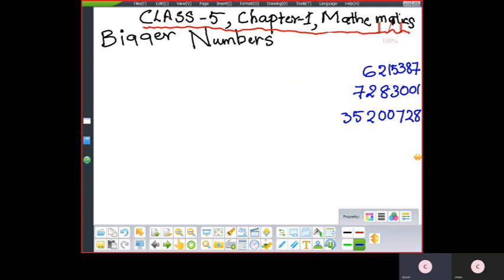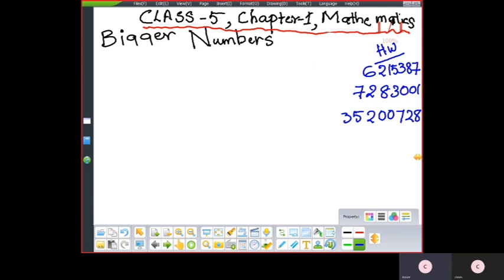Write the number name for these, children. By this you can even write the place value of the given digits. You want me to show an example for that? The place value of the underlined digit. So these are the homework problems. Don't worry, I'll give you the notes in my class campus app, children. Go through those notes in the sequence, starting with the concept, definition, and then homework problems. Try it by yourself and make sure that children don't do the cheating part. Try by yourself first. Then afterwards, you cross-check the answers.